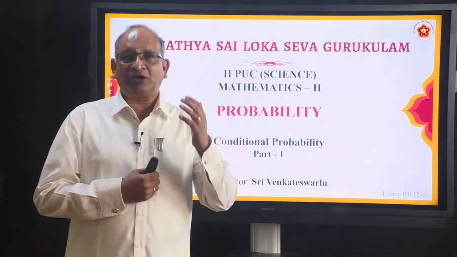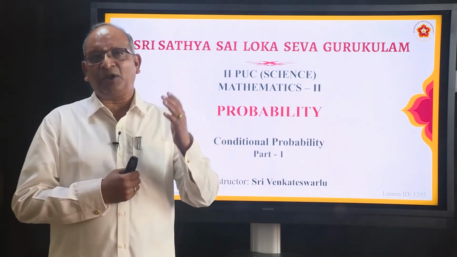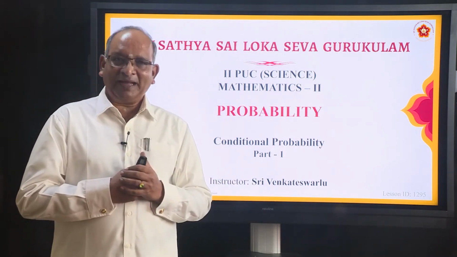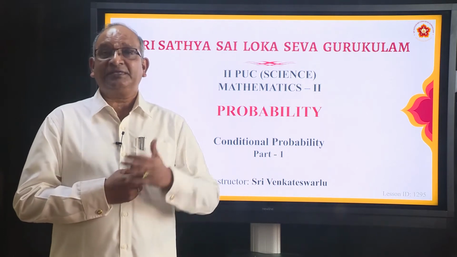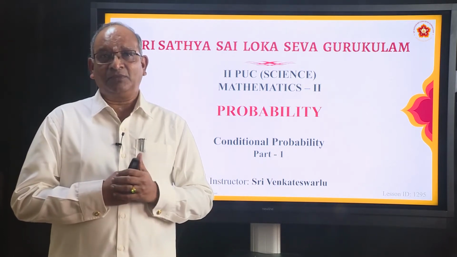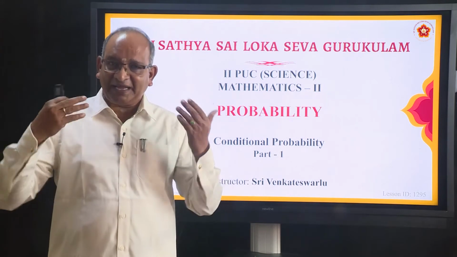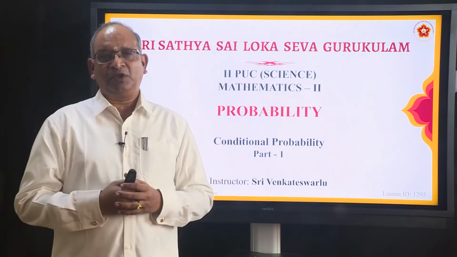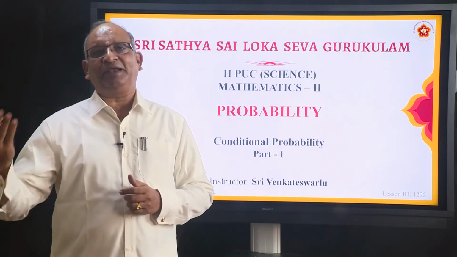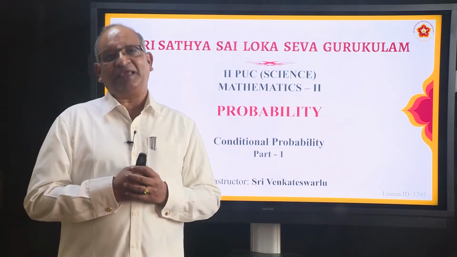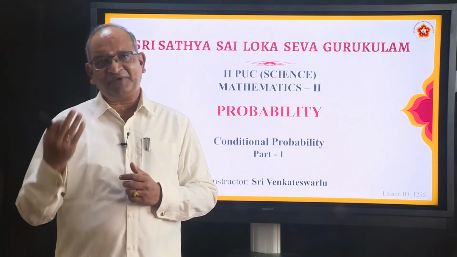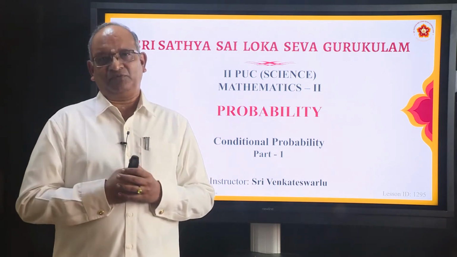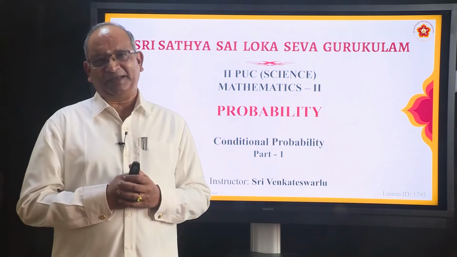Then we are talking about conditional probability. Why? Because now that F has occurred, the sample space for E is no more S, but F. With respect to F, we have to find the probability of the happening of E. This is called conditional probability.